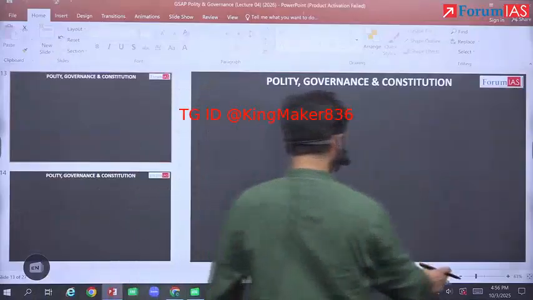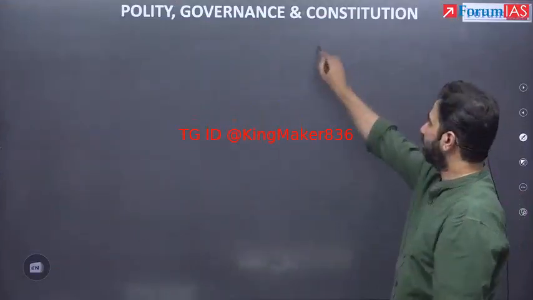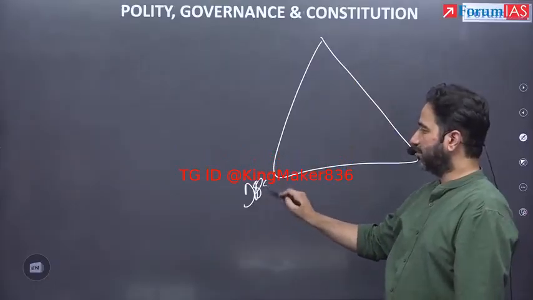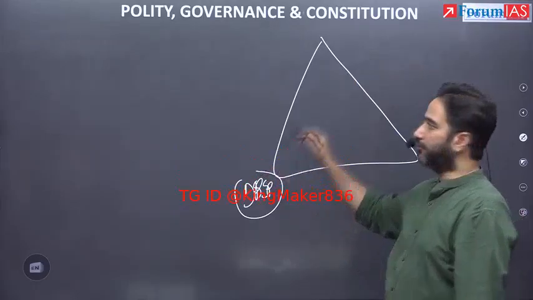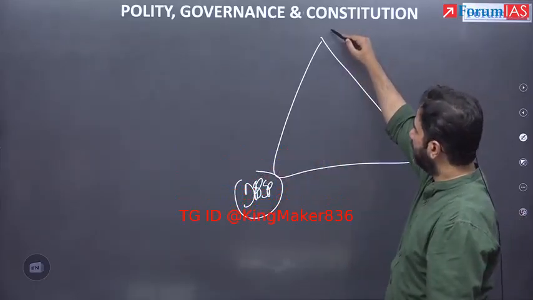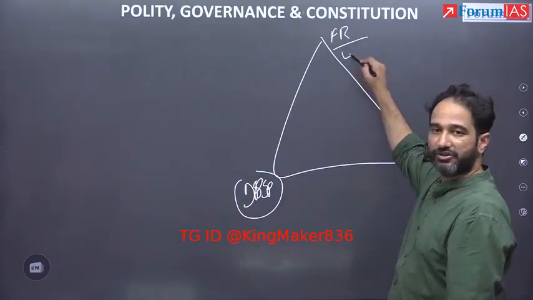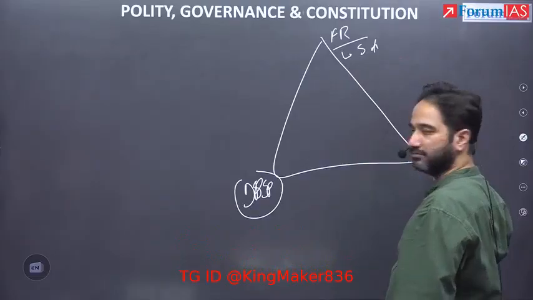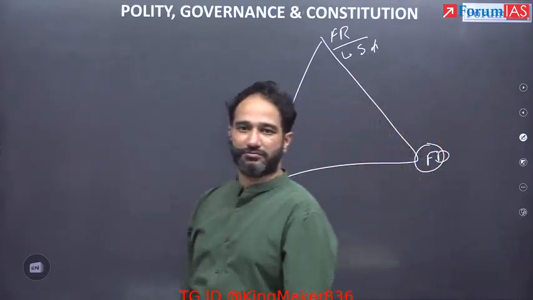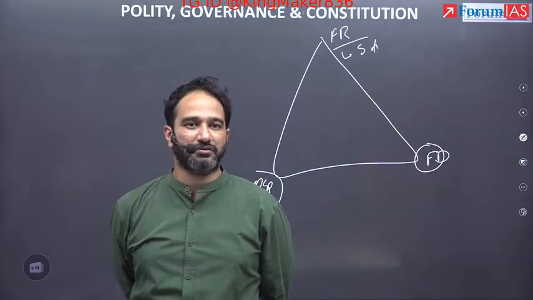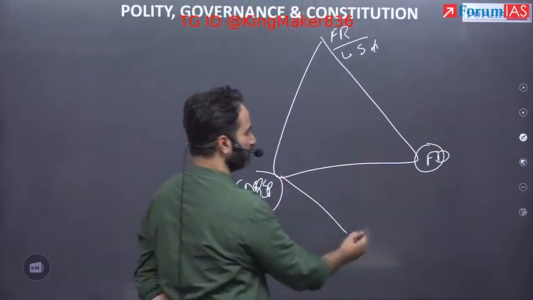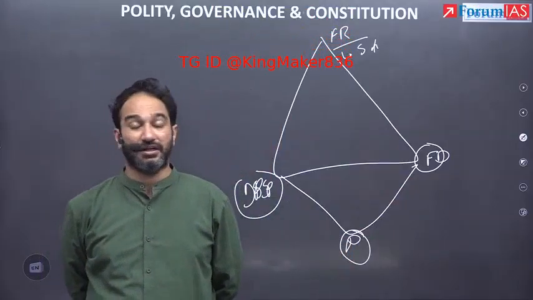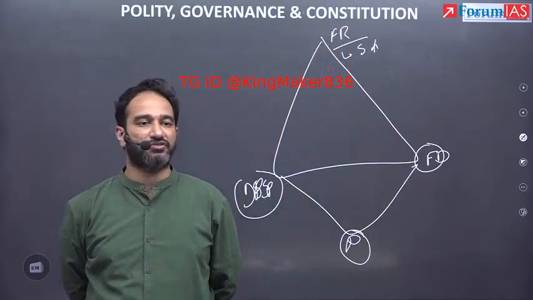Let's say you talk about security. In terms of security also, you have DPSP that talks about protecting sovereignty and integrity. You also have fundamental rights, where one of the reasonable restrictions is security of the state, sovereignty and integrity of India. You also have a fundamental duty, whereby it is our duty to ensure sovereignty, integrity, and unity of the country. You can also link it to the preamble, because the preamble also talks about unity and integrity of the nation. Linkages you can make a lot among all of these four aspects.